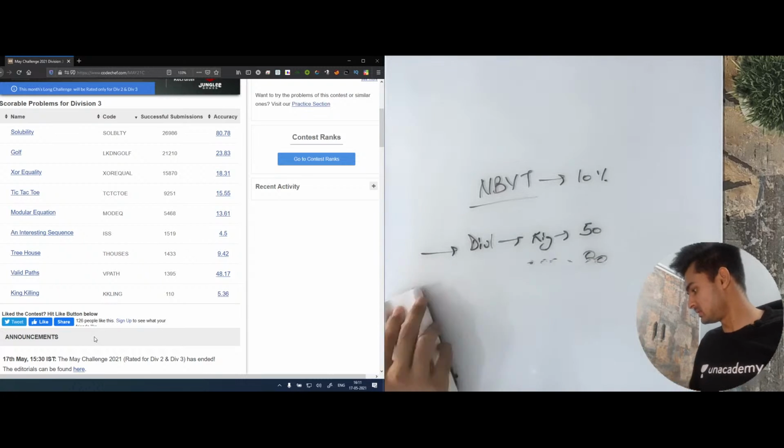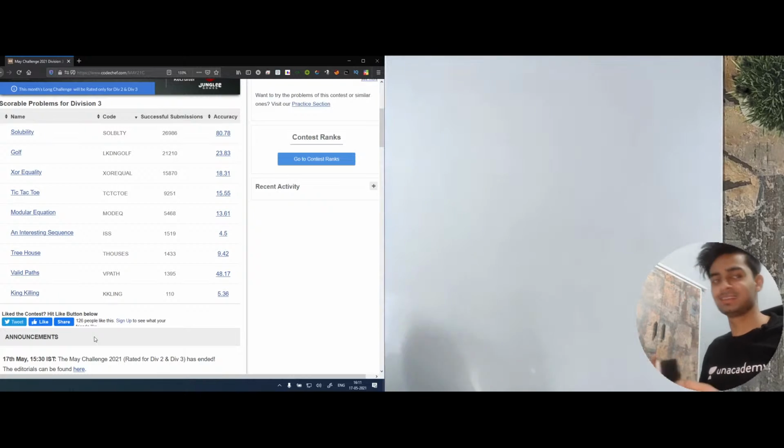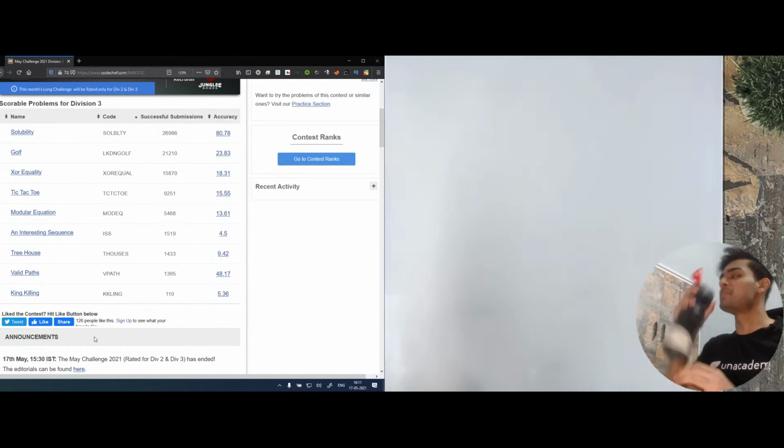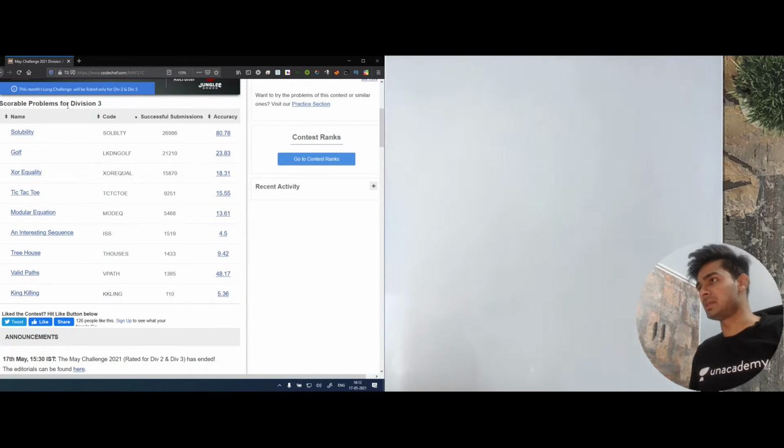Also, if you are someone who cheated in this contest, please don't do that. That's not a good thing, and there's nothing to be proud of. This rating is just a number. Okay, let's not waste much time and move ahead to the first problem.